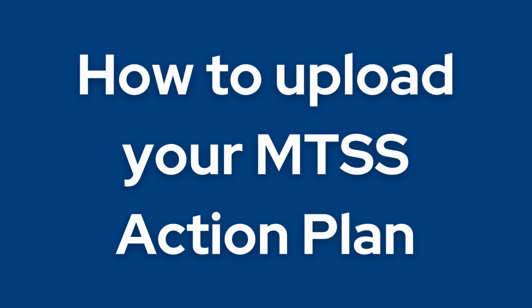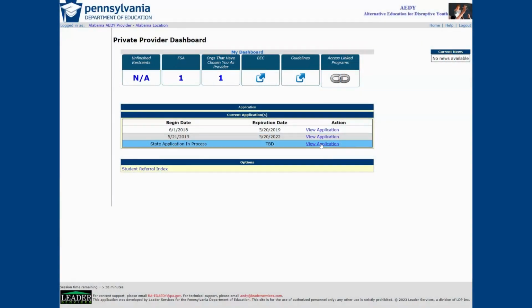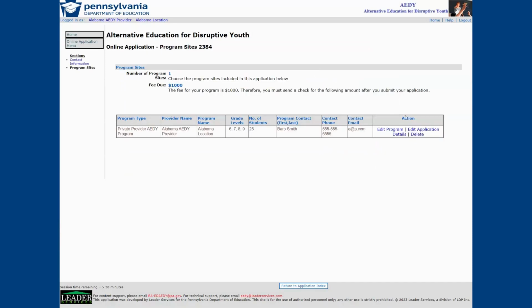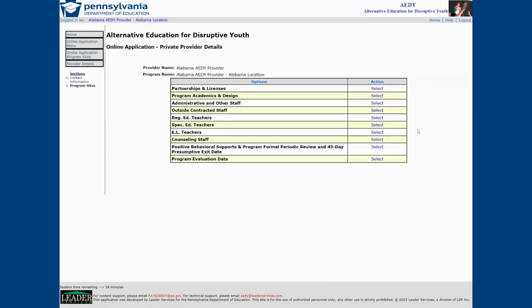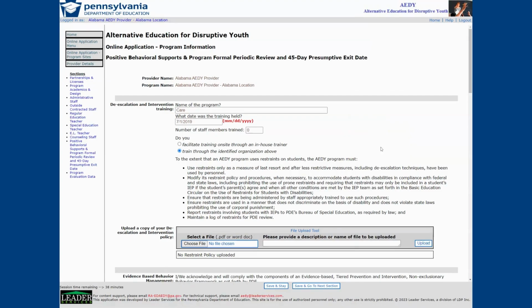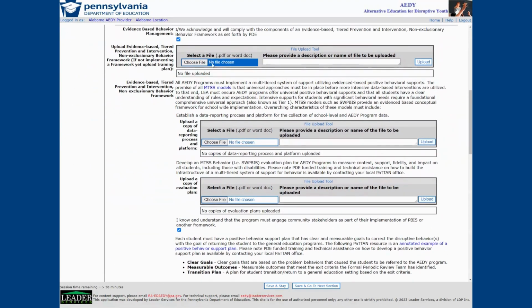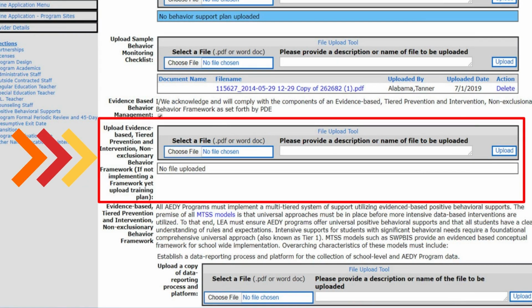To upload your action plan via Leader Services, you will go into your application and navigate to Program Sites. Then you will click Edit Application Details. You can use the tabs on the left to navigate to the Positive Behavior Supports page. Then you will upload the plan under Evidence-Based Tiered Prevention and Intervention Non-Exclusionary Behavior Framework.